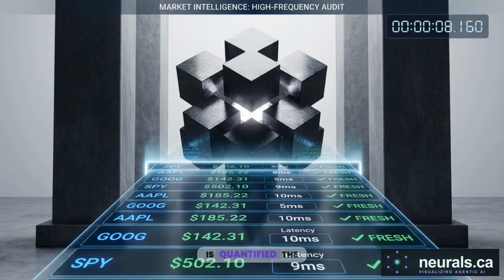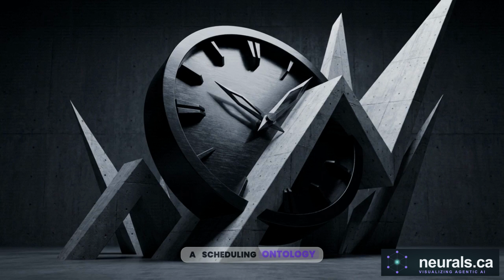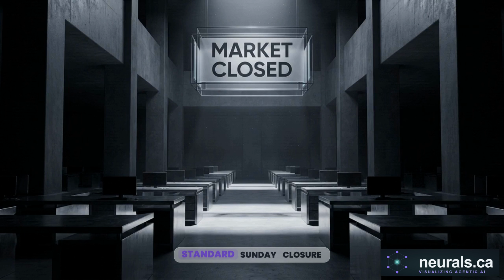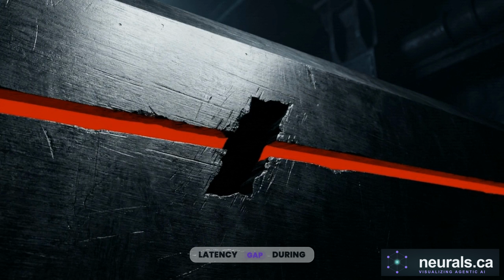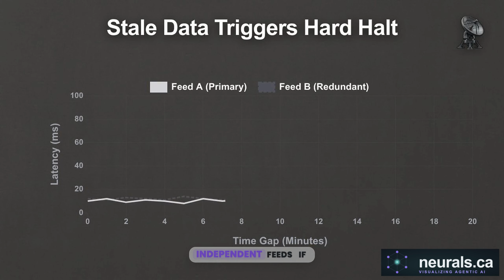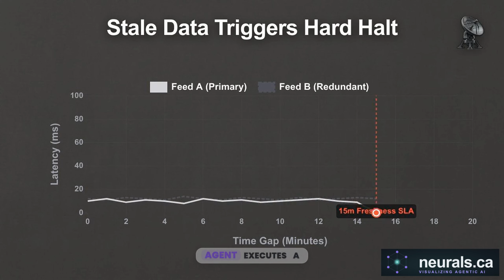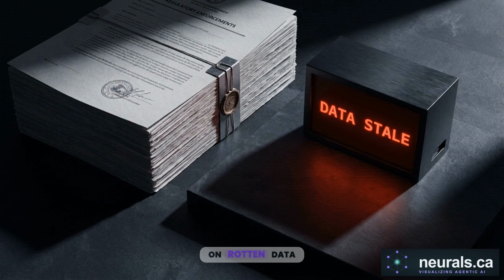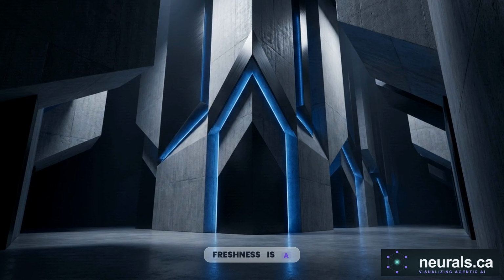Once the intent is quantified, the Market Intelligence module verifies all incoming data against a session-aware service-level agreement for freshness. A scheduling ontology accounts for exchange hours and volatility. It identifies the difference between a standard Sunday closure and a 15-minute latency gap during a volatile session. The system compares timestamps across independent feeds. If the data becomes more than 15 minutes stale during active hours, the agent executes a hard halt. Acting on rotten data exposes the brokerage to massive FINRA liability. Maintaining data freshness is a requirement for survival in the retail advisory space.